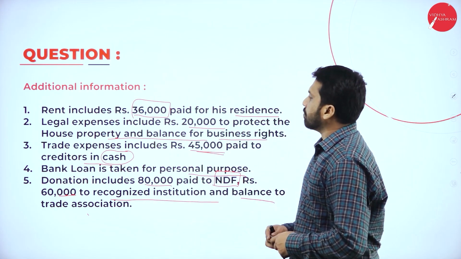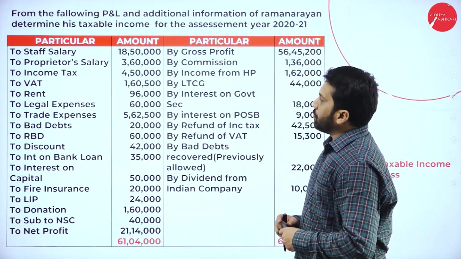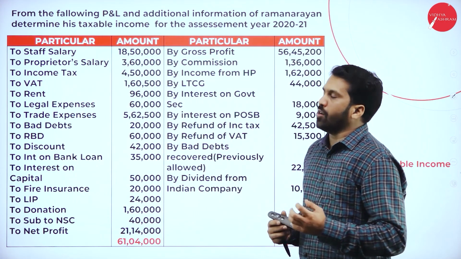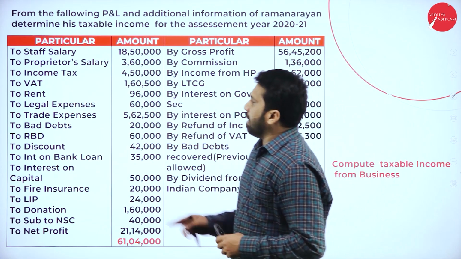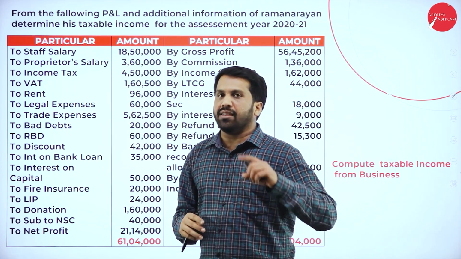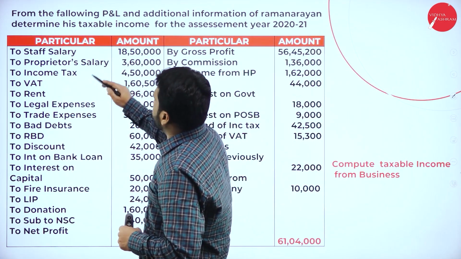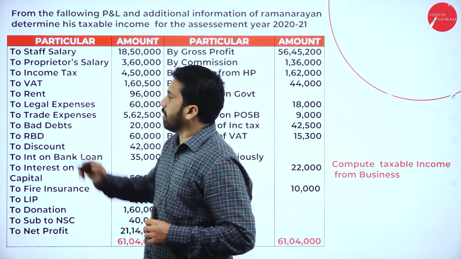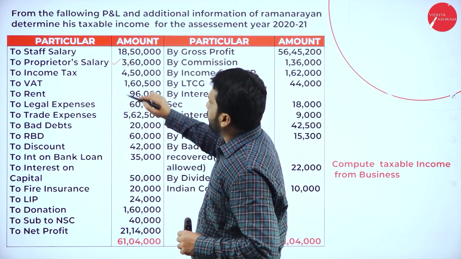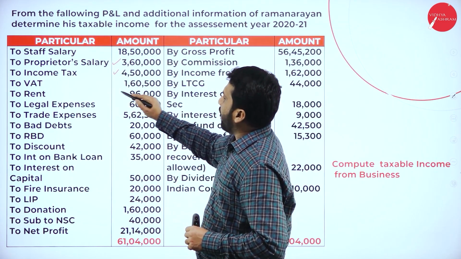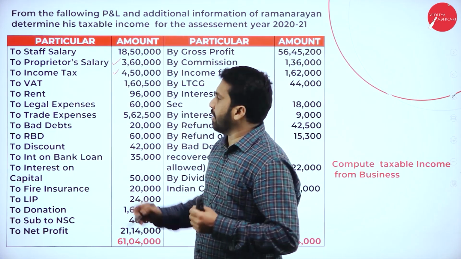Yes. Now, out of this, we are supposed to find out which are your business related and which are your disallowed. I'll mention here only, I don't do any calculation there. Staff salary is part of your profession. Proprietor salary you should take. Income tax you should take. VAT is a part of your salary.